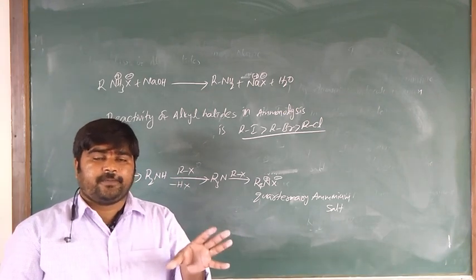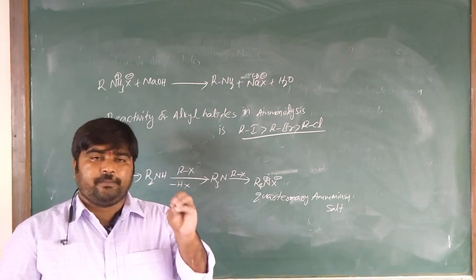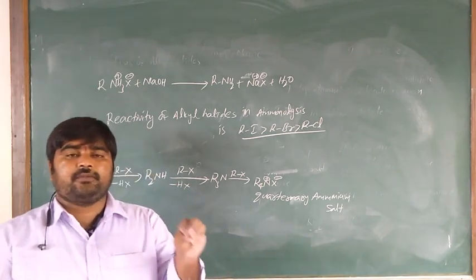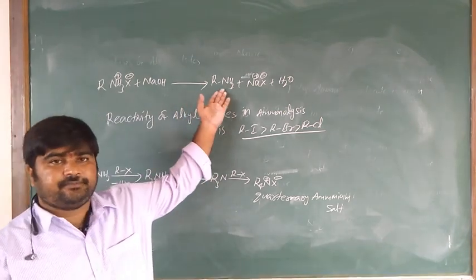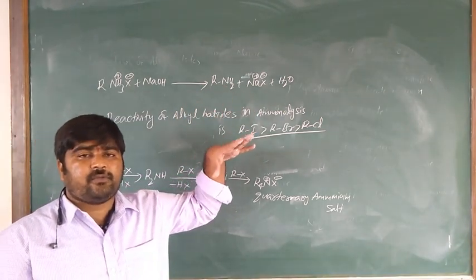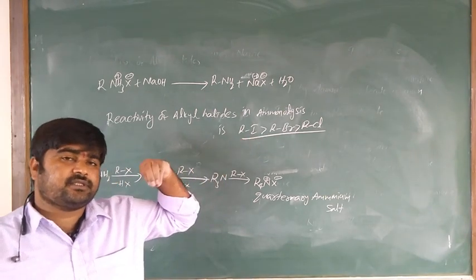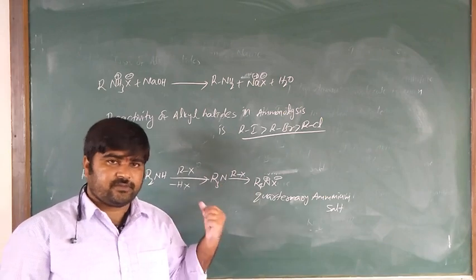The substituted ammonium salt, when treated with strong bases like ethanolic potassium hydroxide or ethanolic sodium hydroxide, produces the free amines. And the disadvantage of ammonolysis is that a mixture of primary, secondary, tertiary amines and quaternary ammonium salt is produced.